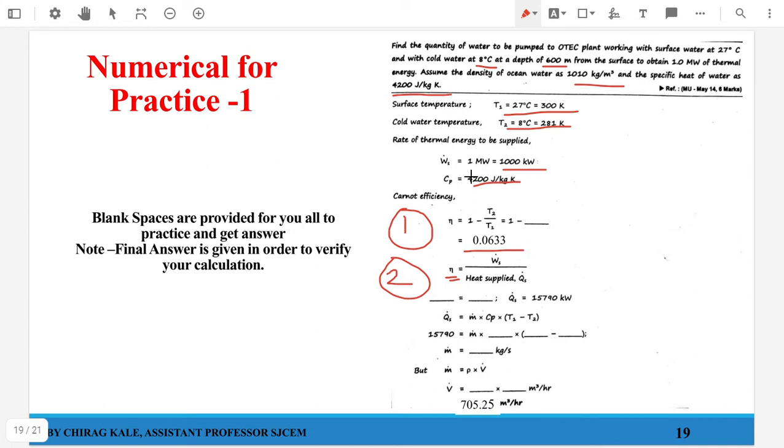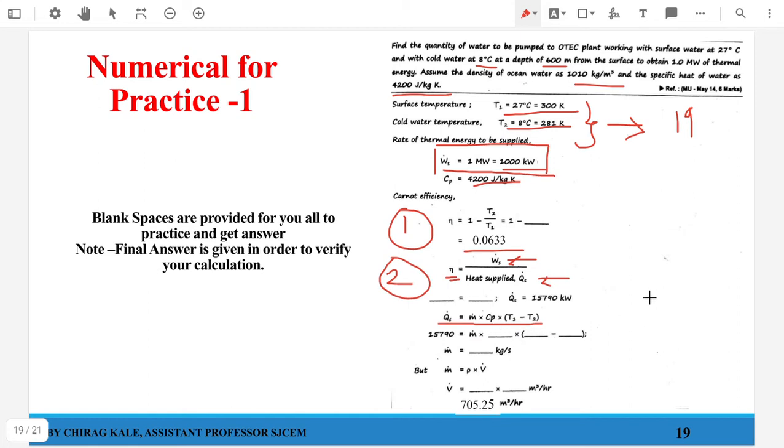And what is your W over here? W is nothing but your work. How much power has to be generated, that is W dot. W is work, W dot is power, because it is the derivative of work with respect to time. And I will be getting Q dot, that is your heat flow rate. Q dot is nothing but m dot cp delta T, that is your mass flow rate into cp into your delta T. Delta T, as you are aware, is the difference of these two temperatures, particularly around 19.